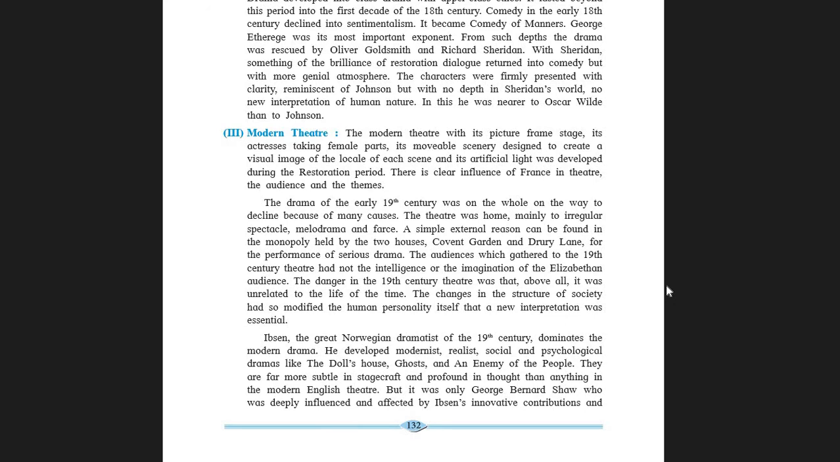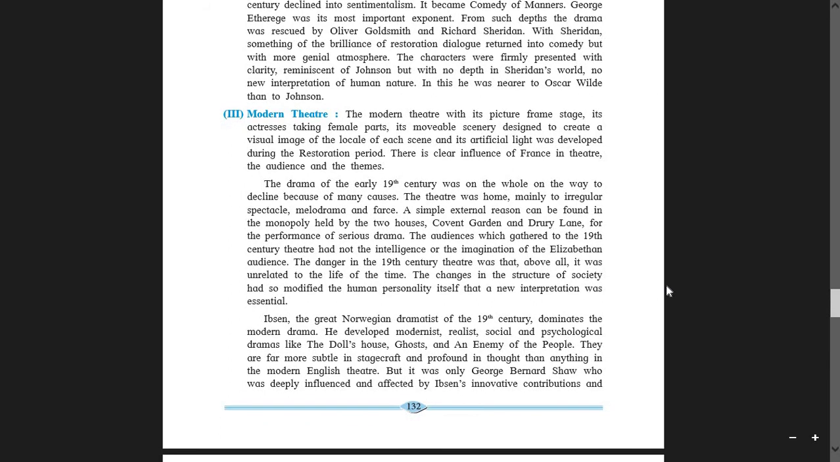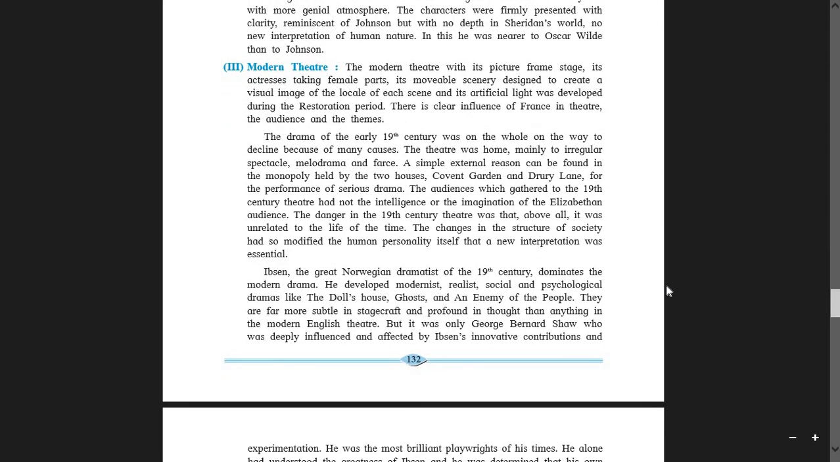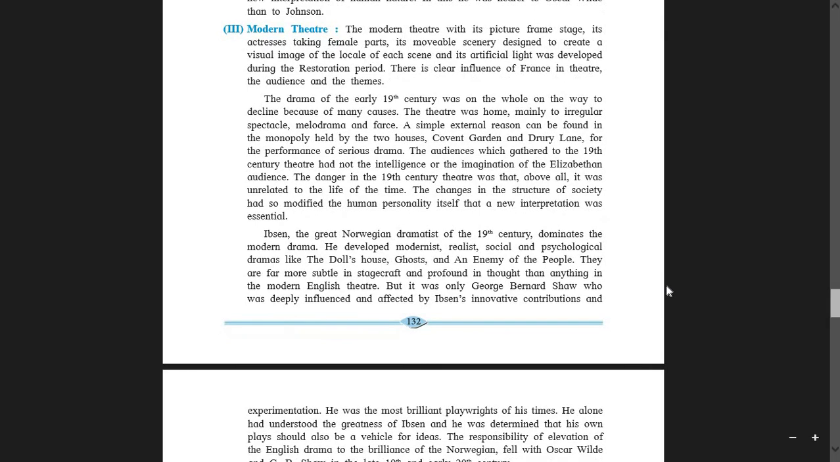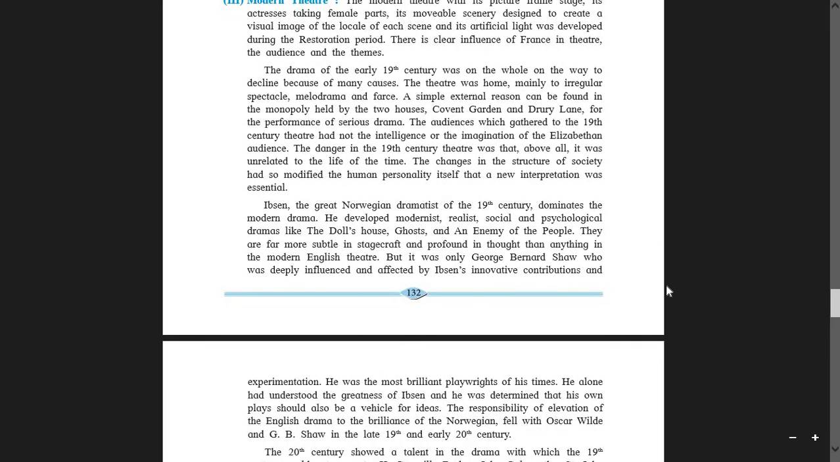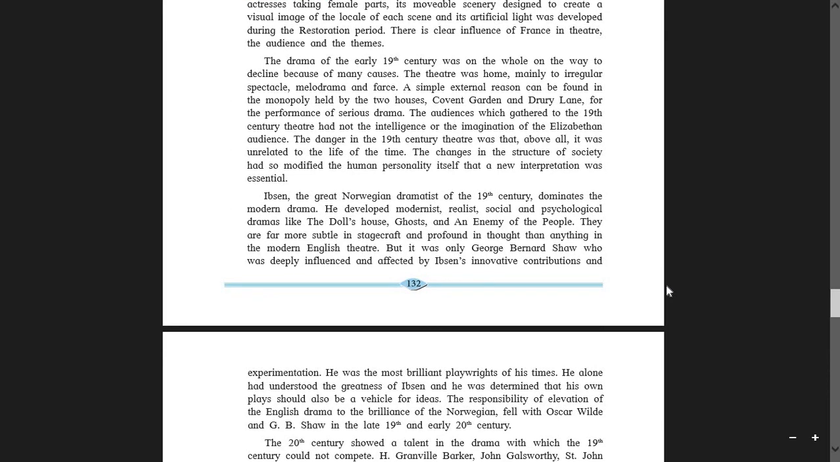Moreover, students, there was a clear influence of French theatre, audience and themes. Everything was changing in the modern theatre. And people liked it, people appreciated it, people voted for it. So the audience flooded into the modern theatre. Now students, the drama of the early 19th century was on the whole on the way to decline because of many causes. What happened? Why was there a sudden decline in modern theatre? What are the causes?